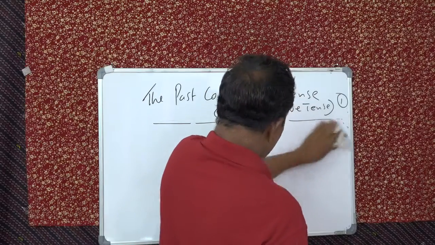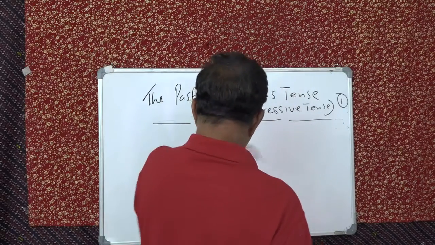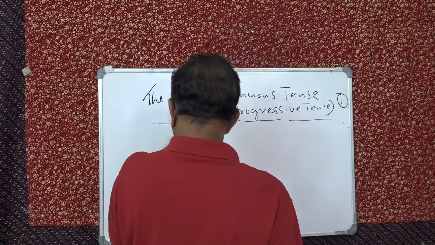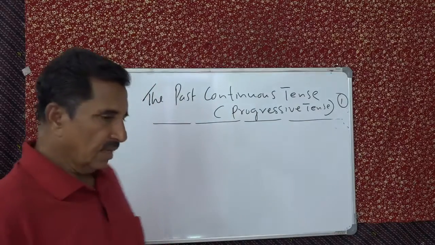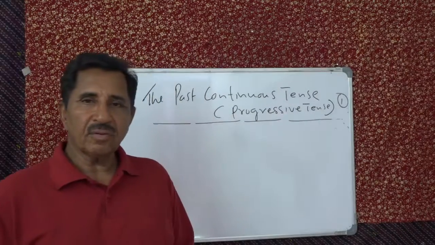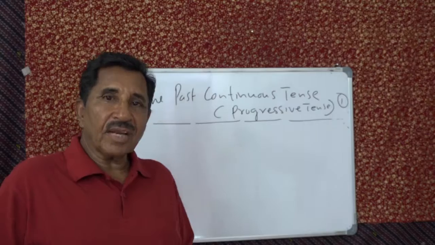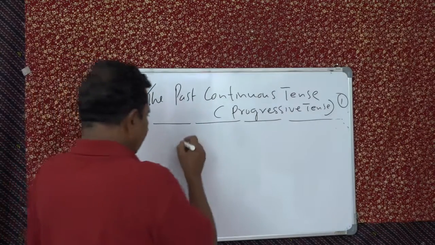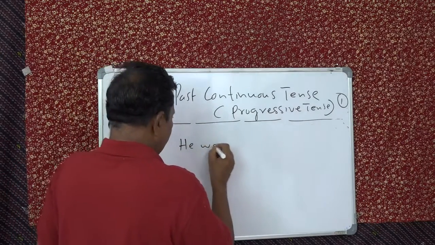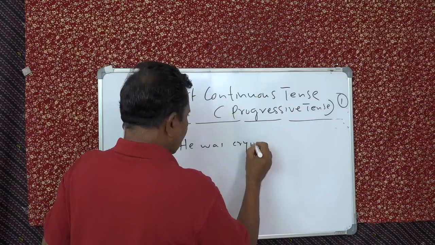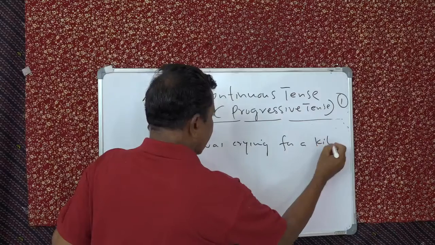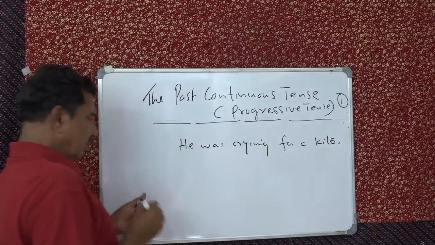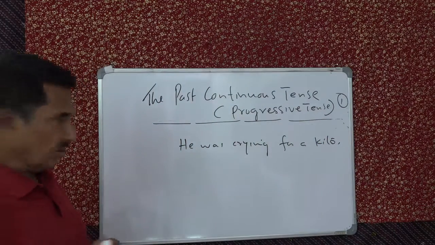See, he was crying. He was crying for a kite. Okay. So what will you do first? First, yes or no?